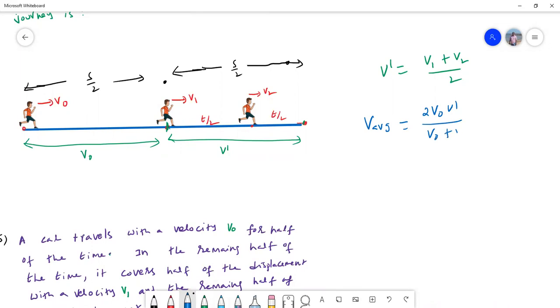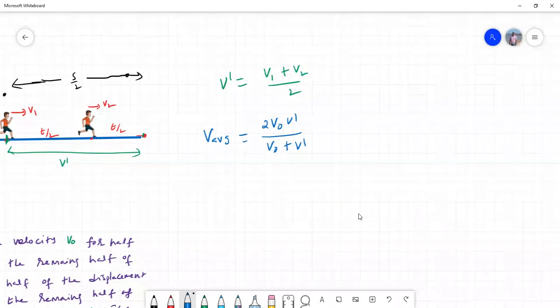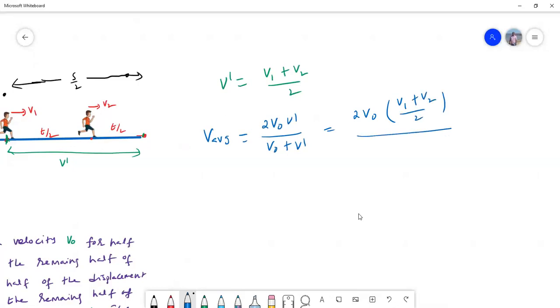So 2 v0 v dash by v0 plus v dash. This is a very crucial step. Remember, when the displacements are equal, this is the average velocity. Now you simply substitute the value you got for v dash. So this is nothing but 2v0 into (v1 plus v2 by 2) whole upon v0 plus (v1 plus v2 by 2).